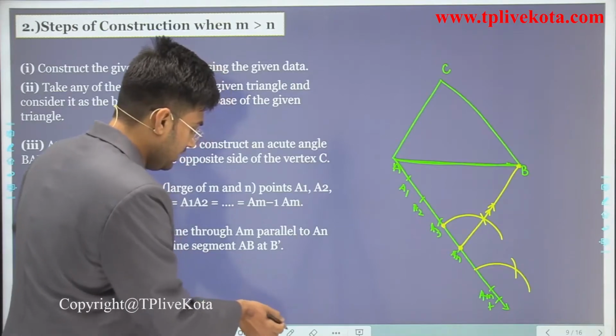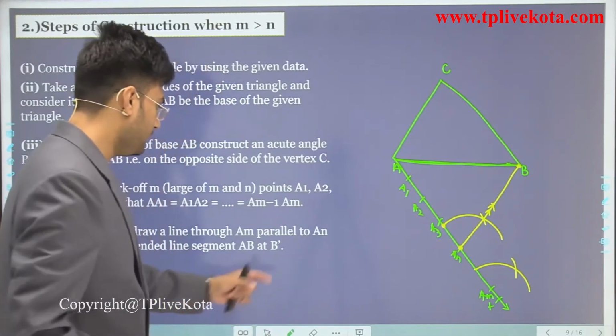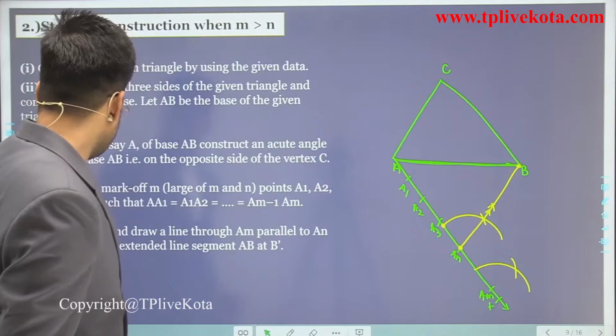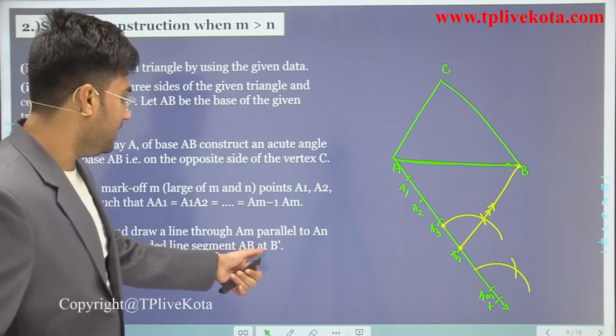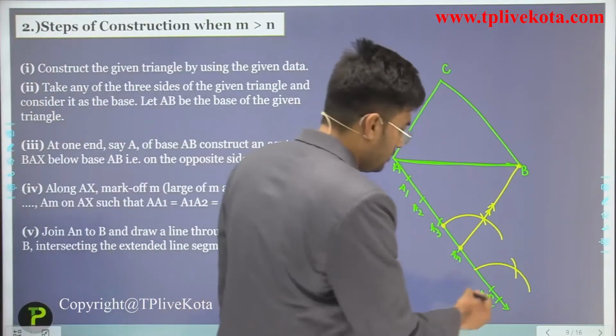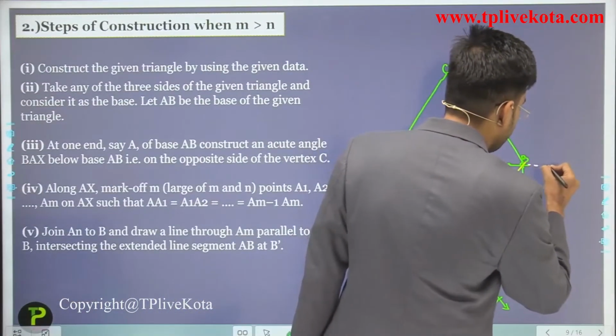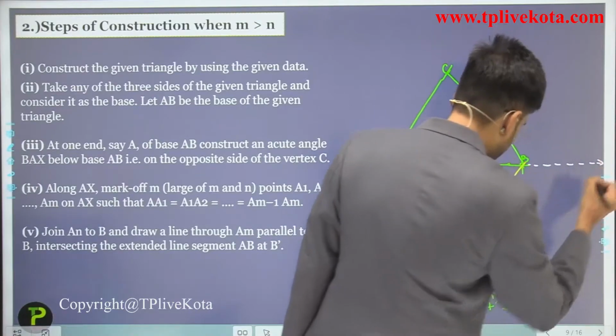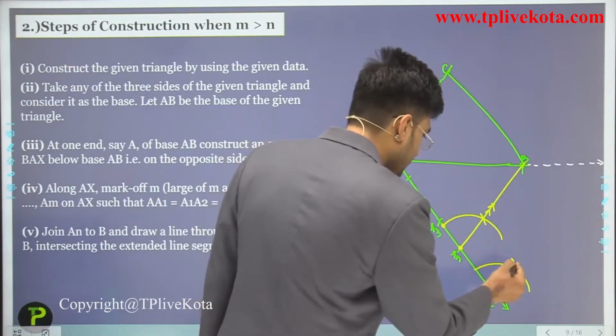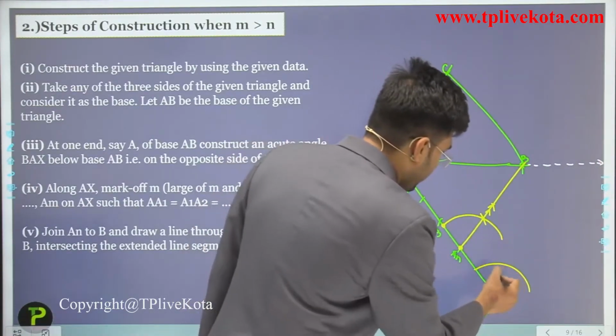And students, here we have to use one concept, intersecting the extended line segment AB at B dash. Okay, so when we join this, we have to extend this AB, and students, we have to join.